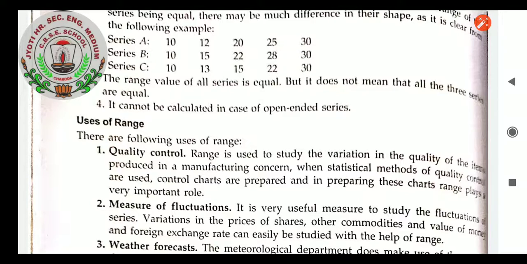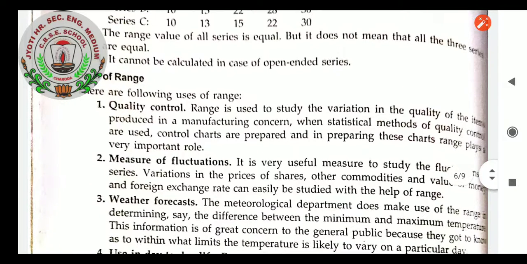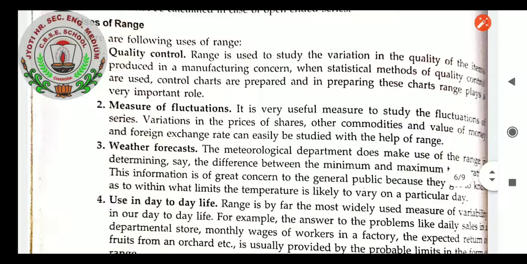Weather forecast. The meteorological department makes use of range in determining, say, the difference between the minimum and maximum temperature. This information is of great concern to the general public because they get to know within what limit the temperature is likely to vary on a particular day.